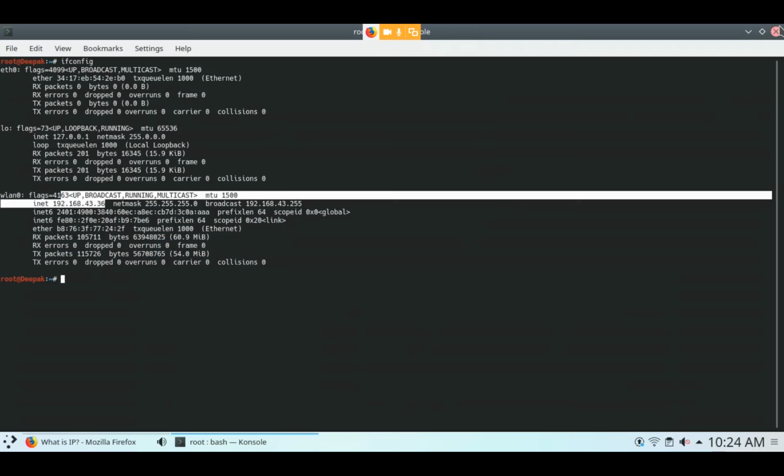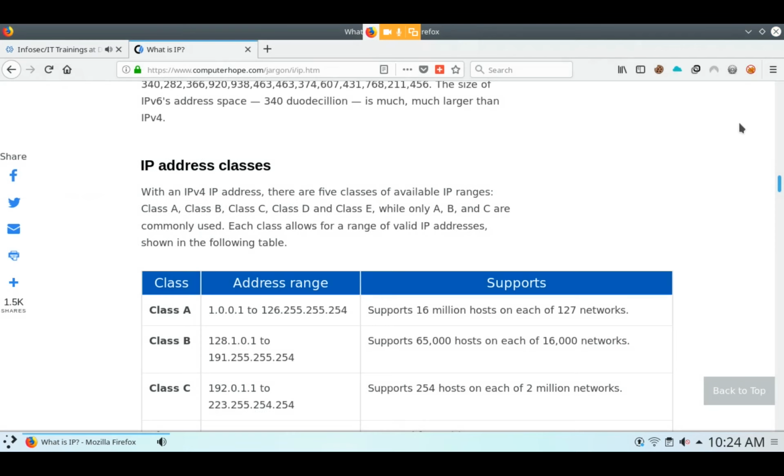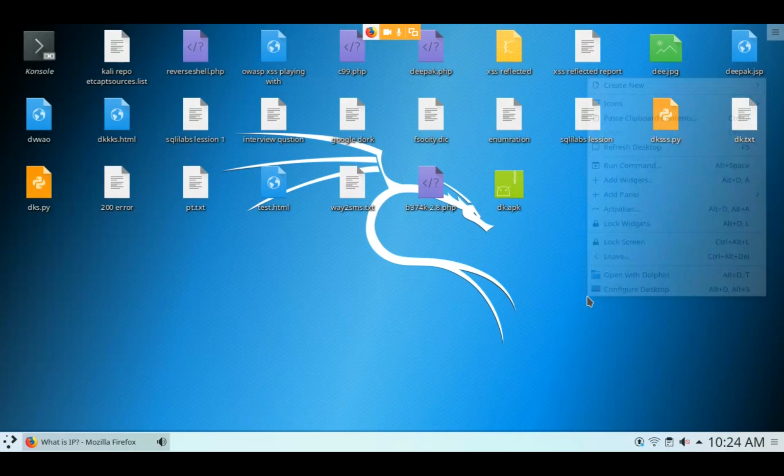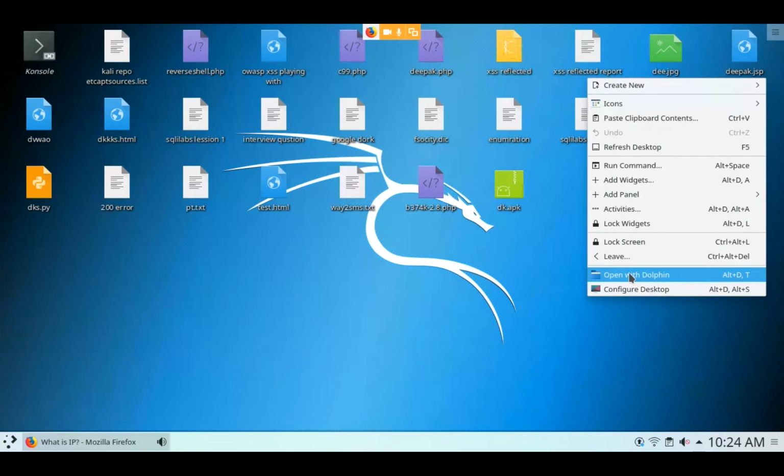Now I will tell you about Acunetix. It is a Windows tool, but here I am not using my Windows, so I can't show you. I will tell you what Acunetix is and how you can use it.